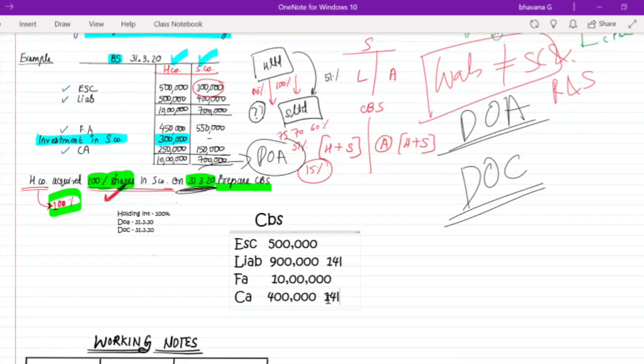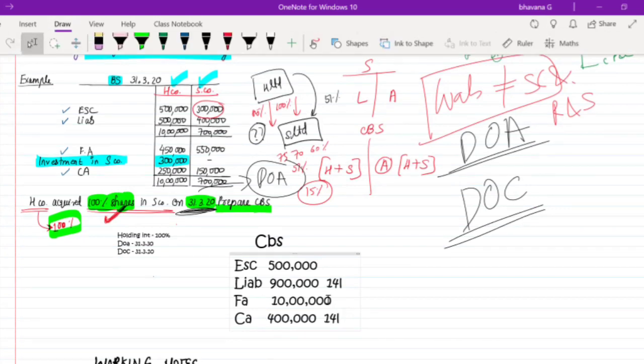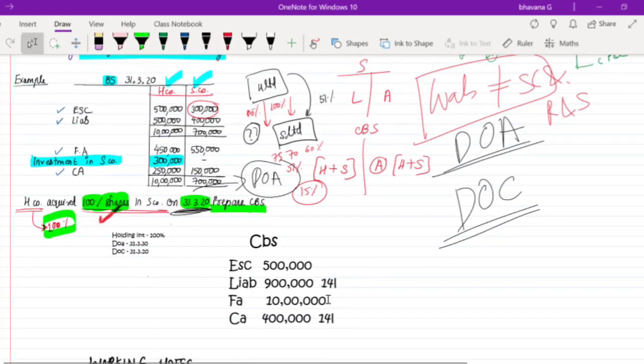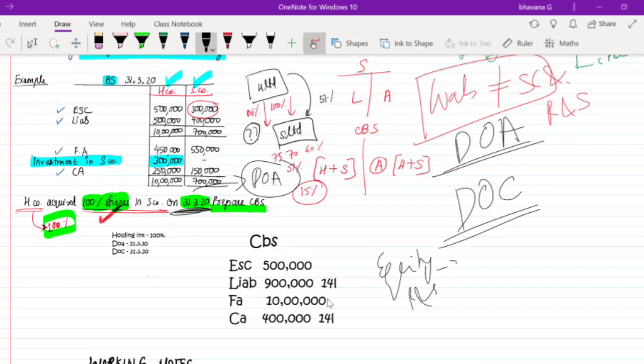All these three components, that is your equity, write this down somewhere, reserves and surplus. Equity includes equity share capital, preference share capital and reserves and surplus. Only that of the holding company you will take. Liabilities, both of holding and subsidiary. Assets also, both of holding and subsidiary.